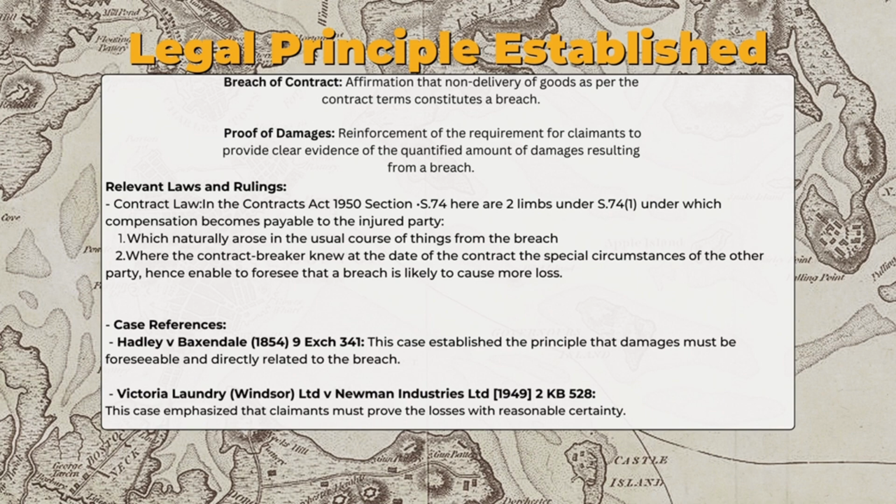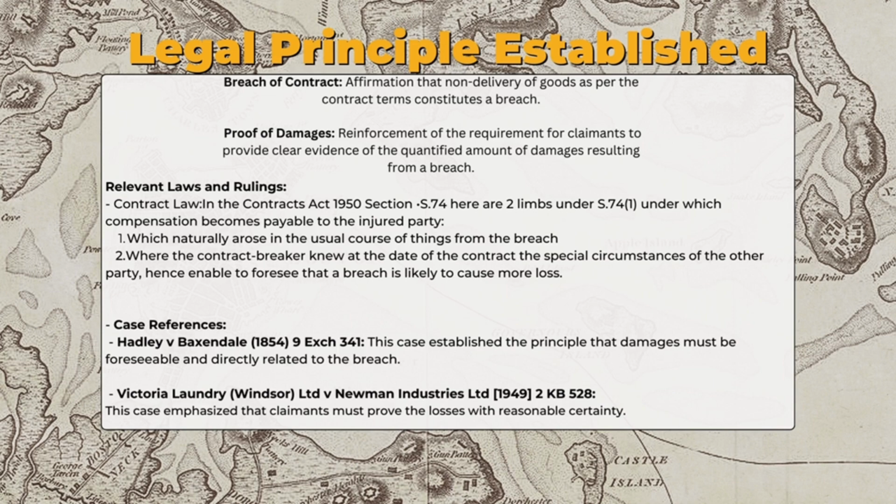The cases that were referred to were Hadley v. Baxendale, the case which establishes the principle that damages must be foreseeable and directly related to the breach. Another case to be referenced is Victoria Laundry (Windsor) Ltd v. Newman Industries Ltd. These cases emphasise that claimants must prove their losses with reasonable certainty.